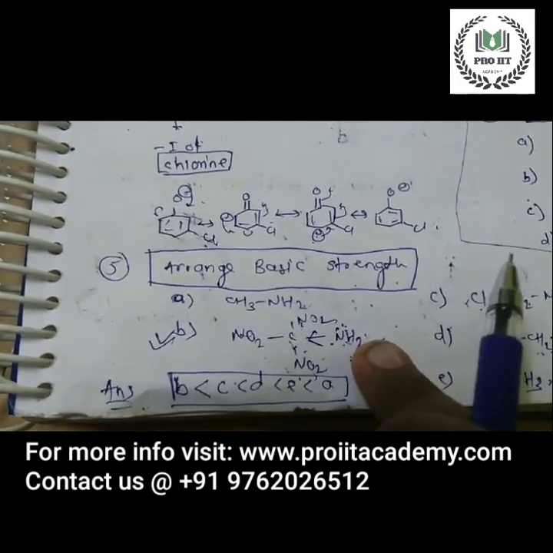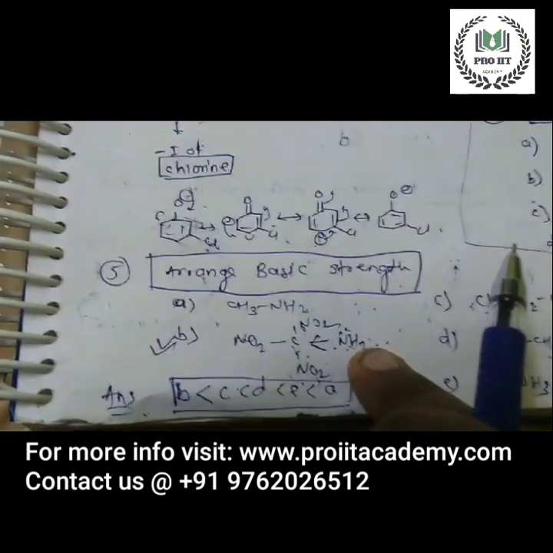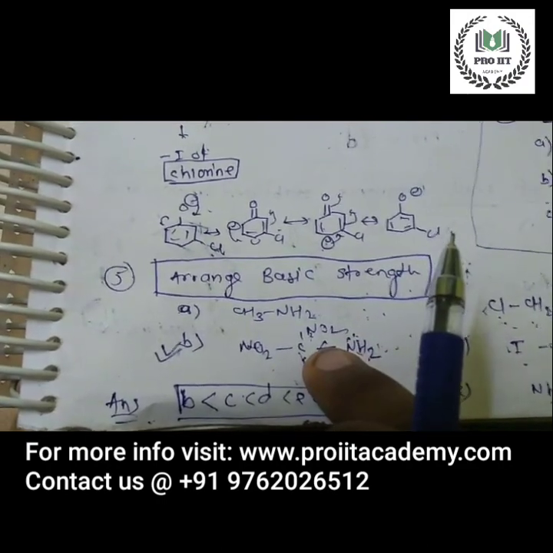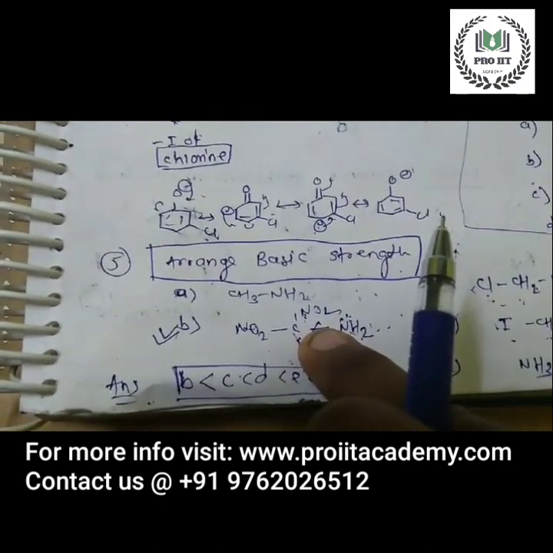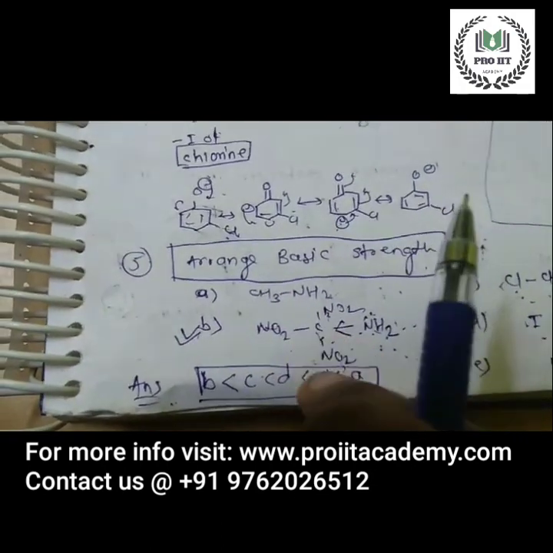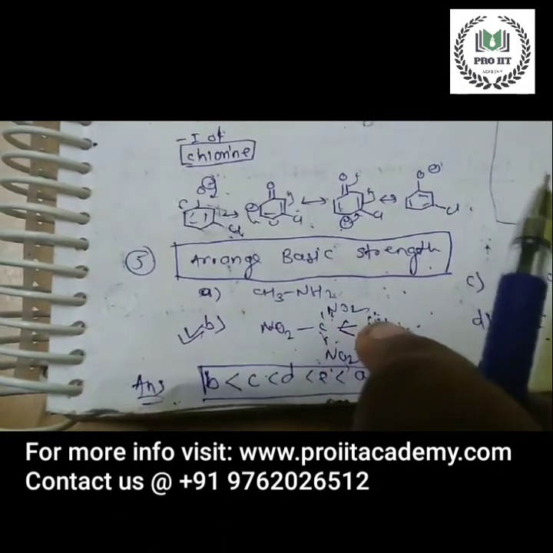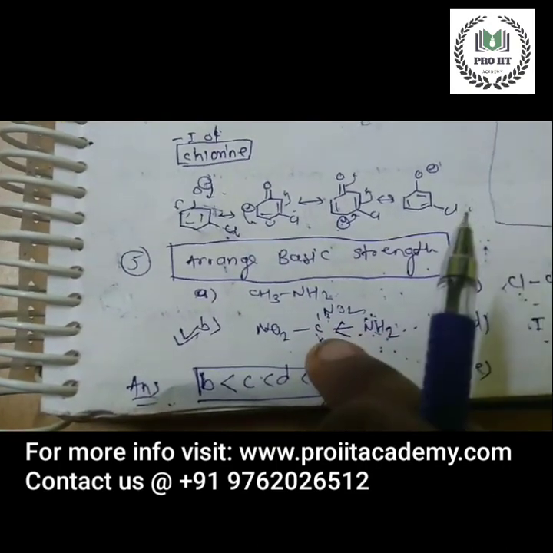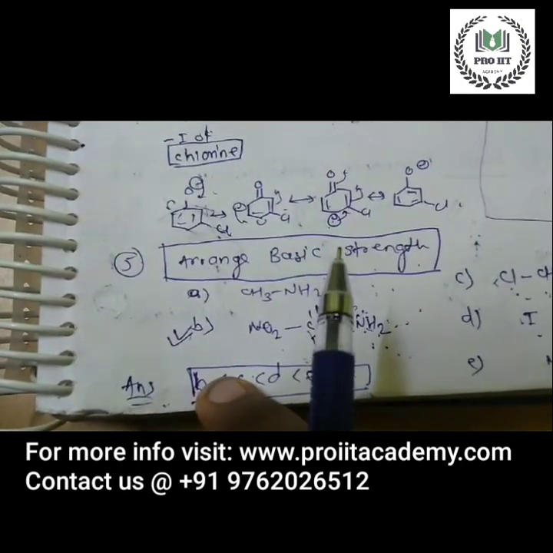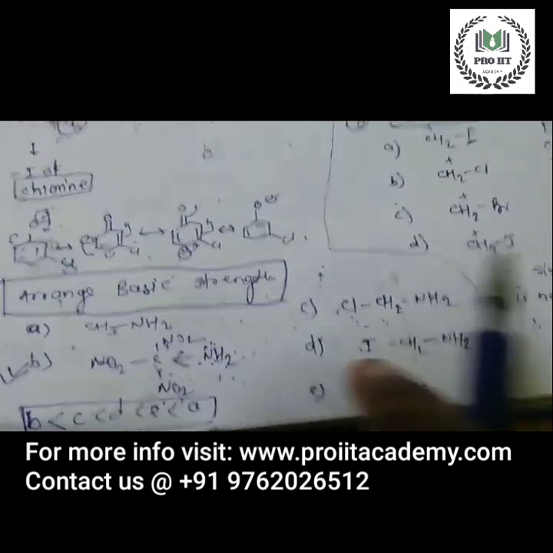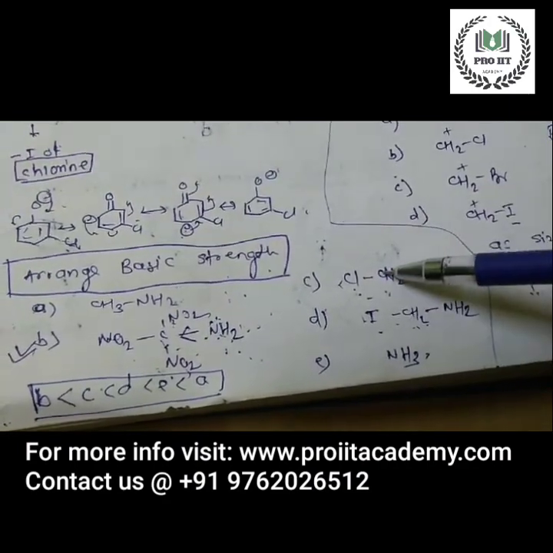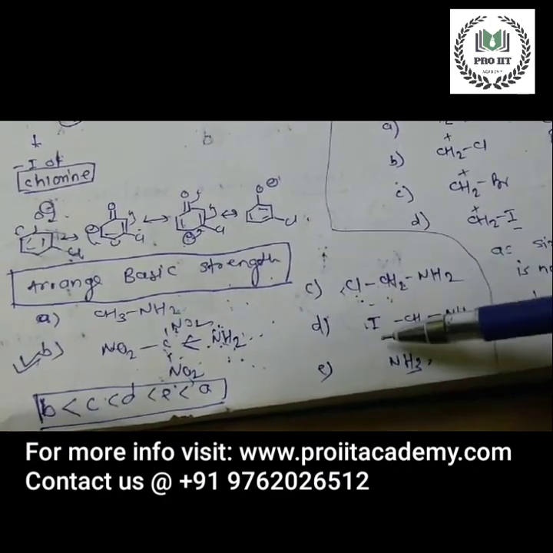First of all, we have to understand what is basic. Basic is which can easily donate the electrons. These electrons on the nitrogen atom are not available here, because the three nitro groups attract the electron density towards themselves. Okay, so this is the least basic. So B is the least basic. Then you can see here in these three, chloro and iodo. You know chloro is more electronegative than iodo.